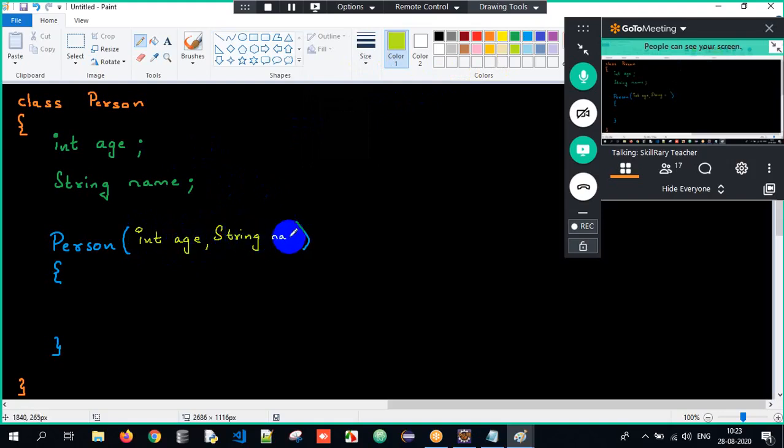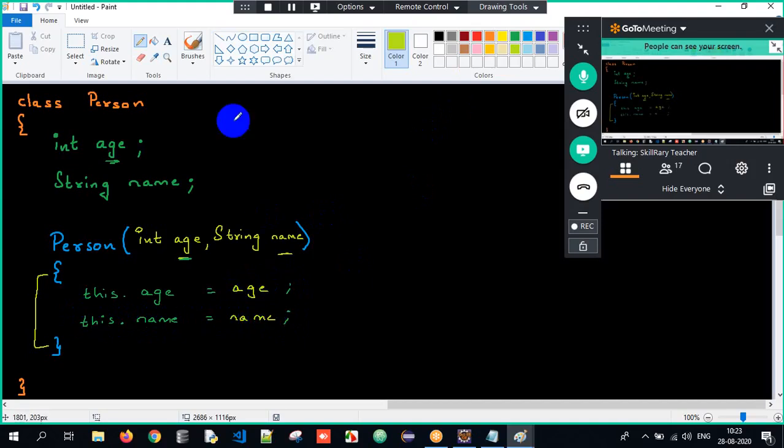But these are all local variables. Why? This age and name are declared within the specific scope, so they are local variables. But what is the logic of initialization over here? Since the local variable and the member variable names are the same, I have to use this.age = age. Similarly, this.name = name. Sir, what are you trying to do, sir? I will explain it, guys. Do not worry about it. Now I will differentiate it in a beautiful manner.